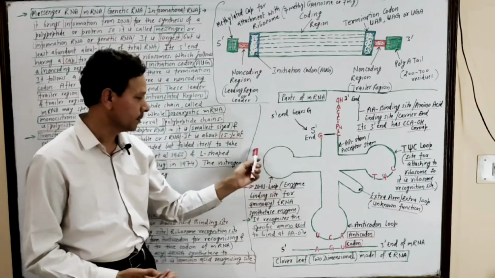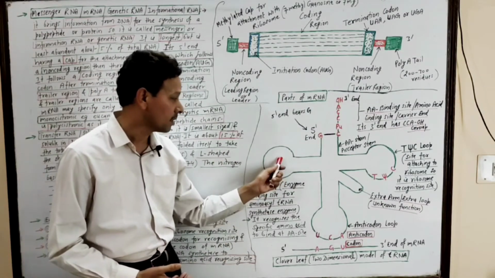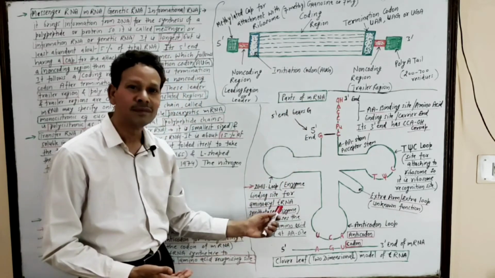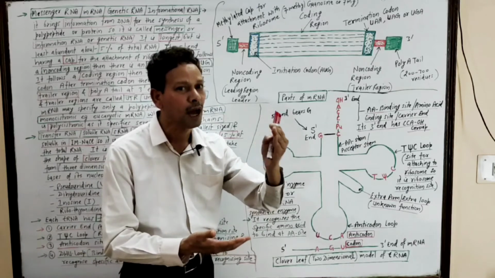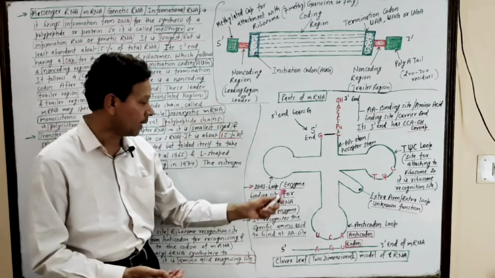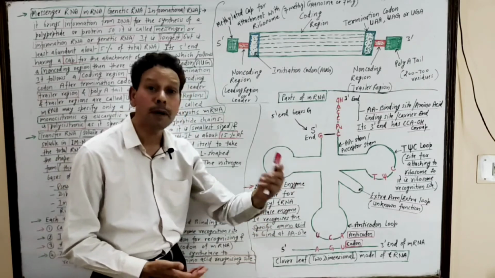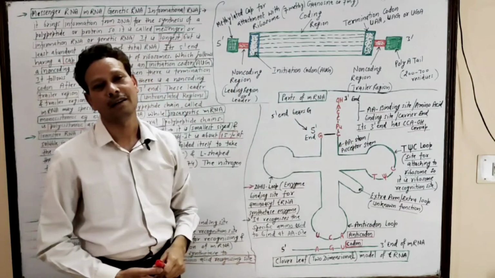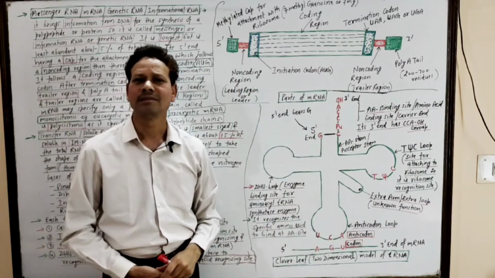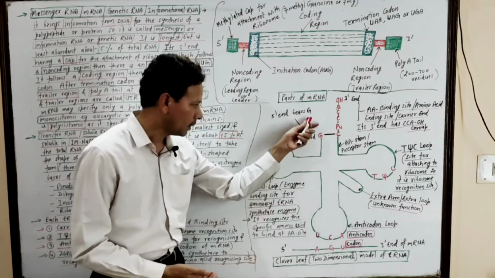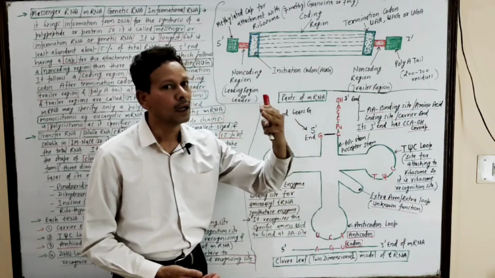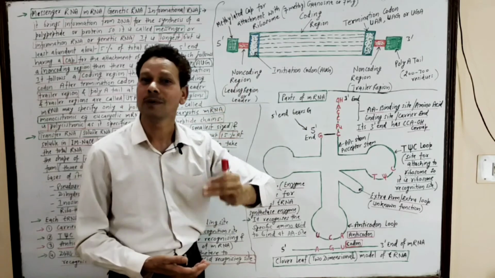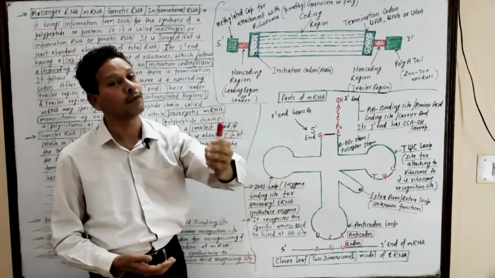And this loop is the enzyme binding site, the DHU loop, the dihydrouridine loop, which possesses an enzyme, that is aminoacyl tRNA synthetase, and that enzyme recognizes a specific amino acid, and that amino acid gets attached with this 3' end. This tRNA molecule forms either this 2-dimensional, clover leaf-like structure that was given by Holley, or it may produce the L form, that is 3-dimensional, that was given by Klug.